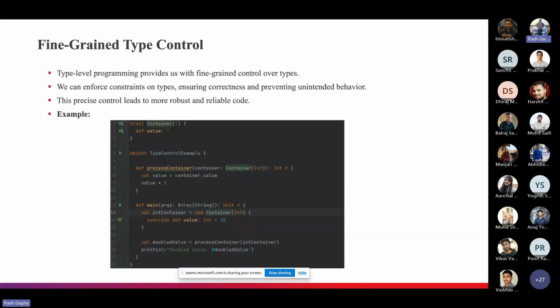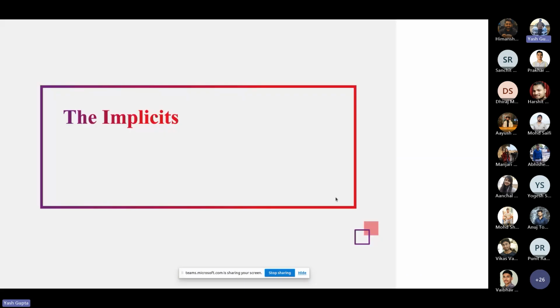So this is the full type control, right? This is the thing we can get in type level programming, and we can get full control at compilation time. And we can also find all the errors that can be analyzed at the time of compilation. Okay, so let's move forward.